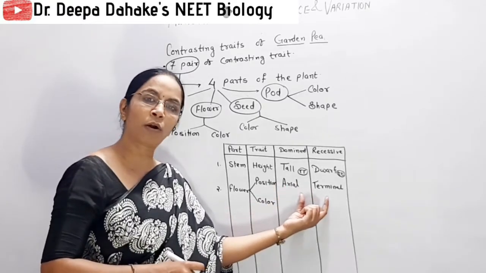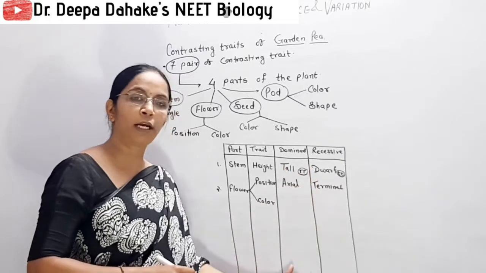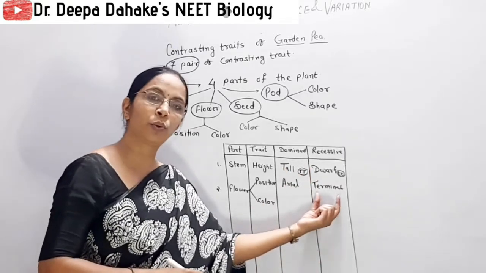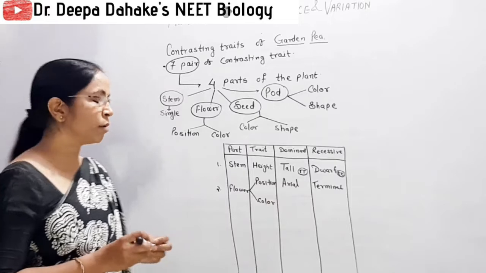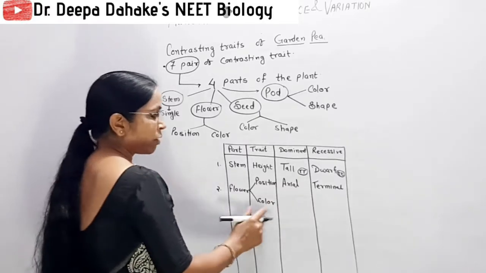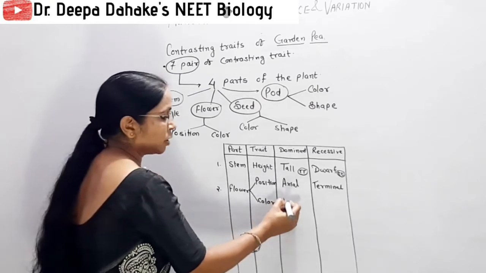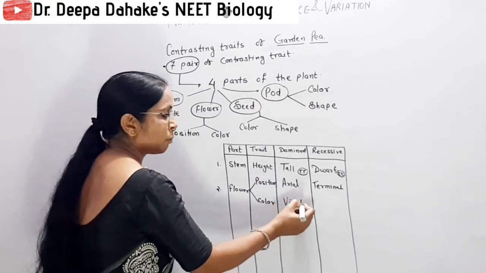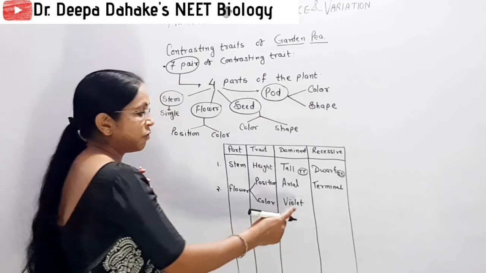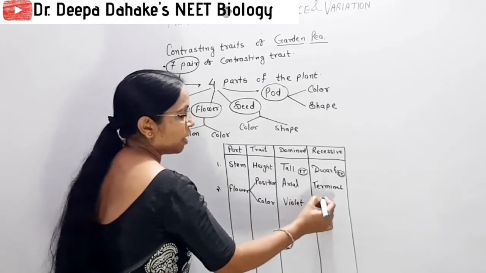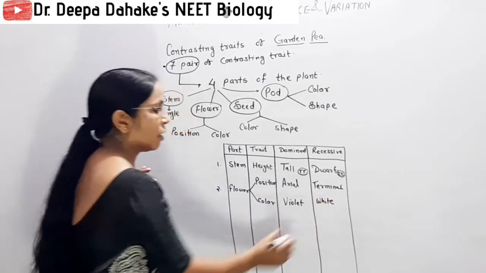No need to recall both. Only remember the dominant ones, so automatically you know what the recessive trait is. Now when we come towards color, here purple or violet, two colors will appear. So purple or violet or colorful flowers are dominant and white or colorless flowers are recessive.